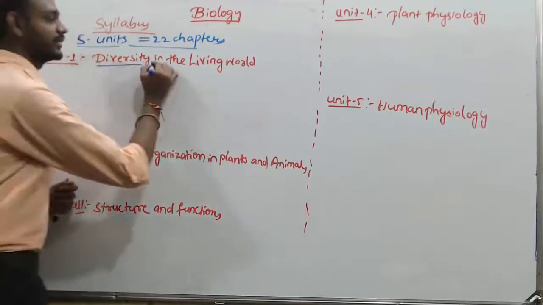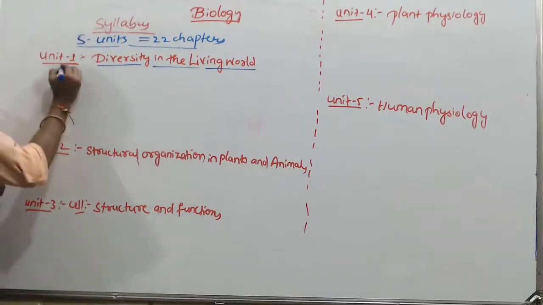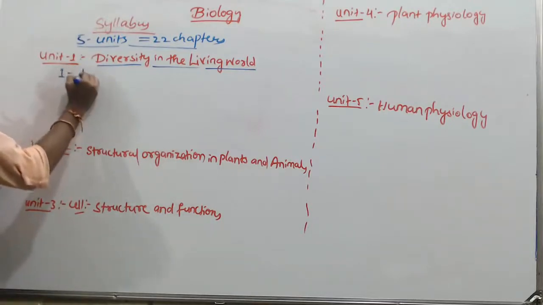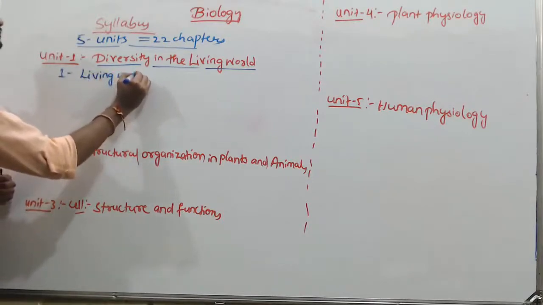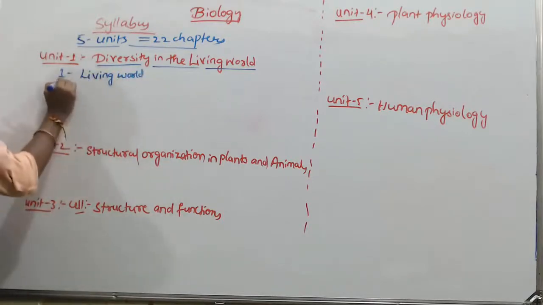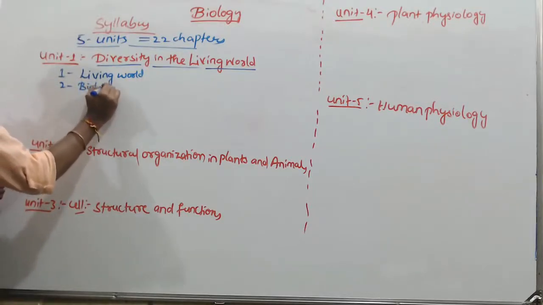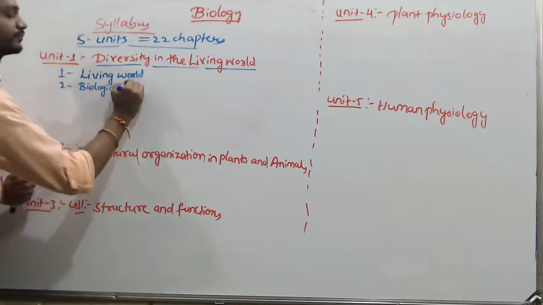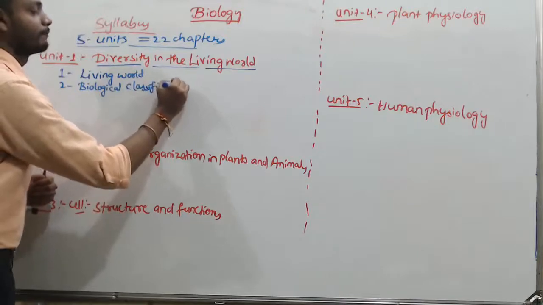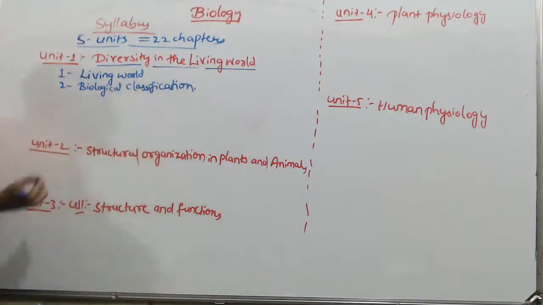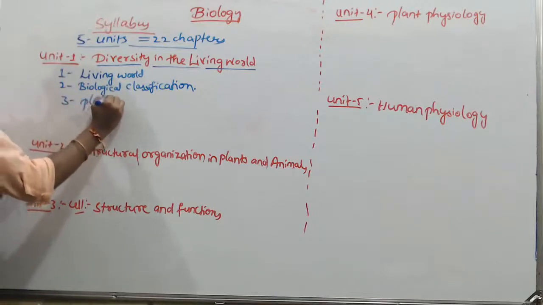First, diversity in the living world. It contains four chapters. The first one is the living world. The second one is biological classification. The third chapter, plant kingdom.